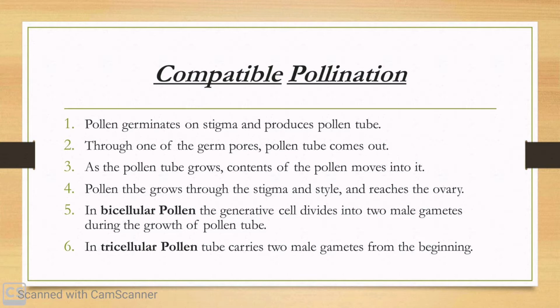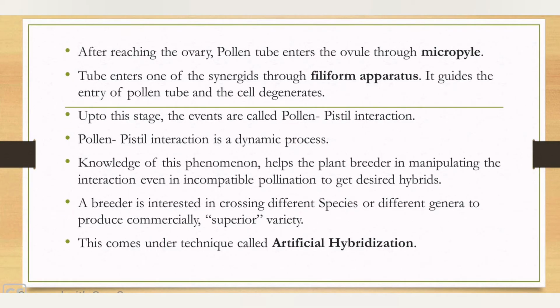As and when the pollen tube reaches the ovary, it enters the ovule through the micropyle end and enters one of the synergids. As a result, the cell bursts and the cytoplasm is released. We have studied that at the corners of the synergid cells a filiform apparatus is present, which guides the entry of the pollen tube.